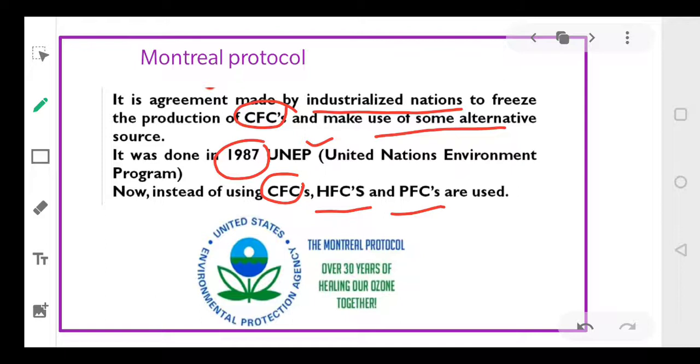So dear students, there is a constant need to search for other alternatives, otherwise our ozone layer will deplete, and it may be possible that in the next few years it won't be there. This convention, which was signed by different industrialized nations, is called the Montreal Protocol.